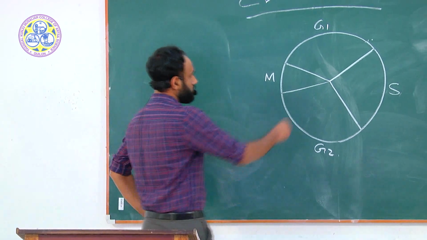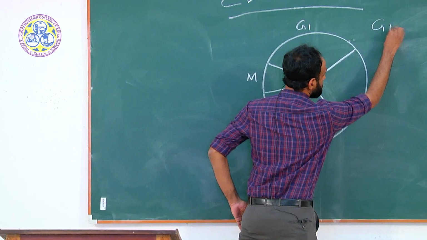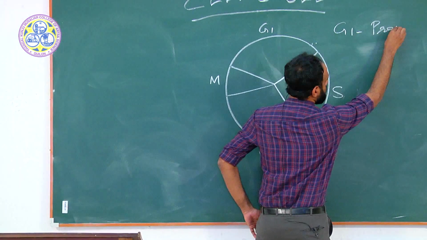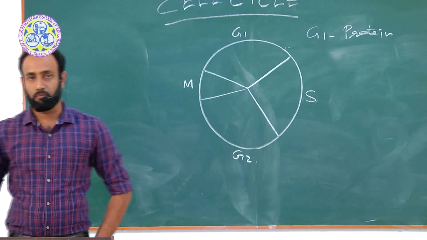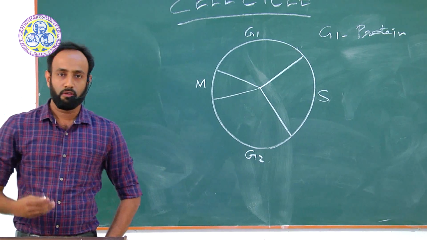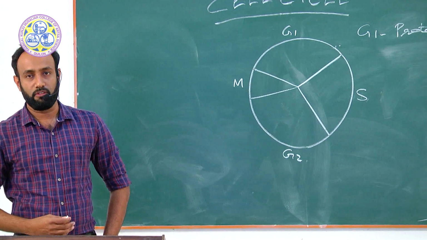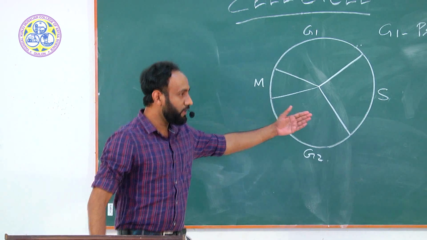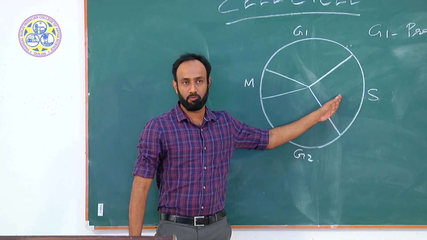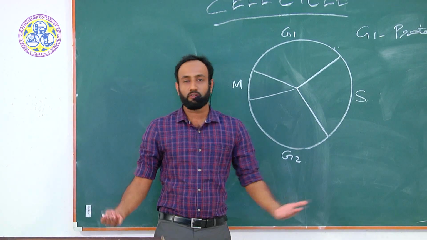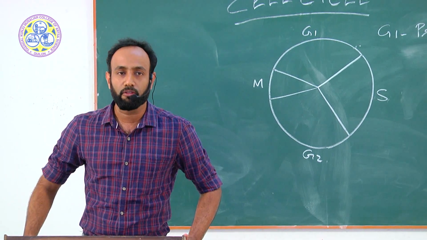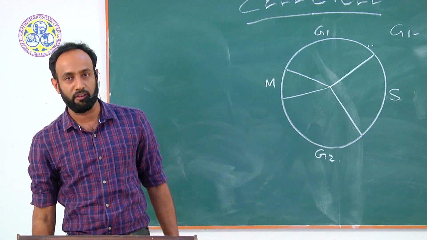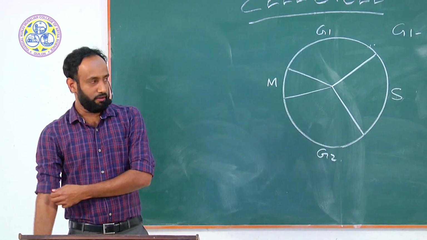In the case of the G1 phase, protein synthesis is the first important step taking place, because all enzymes are proteins, and these enzymes are needed for the DNA synthesis that is to occur in the S phase. And if there is protein synthesis, definitely there will be some RNA synthesis, because RNAs are needed for protein synthesis. RNAs like rRNAs, tRNAs, and mRNAs.